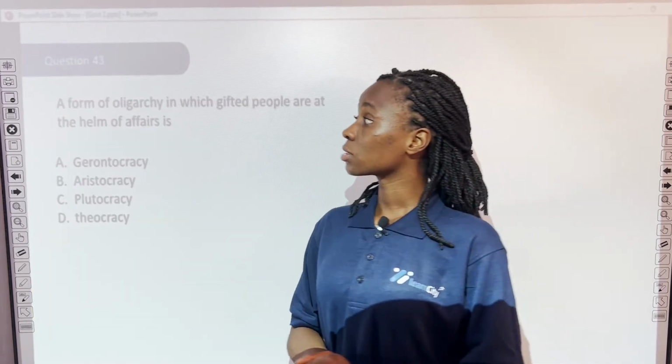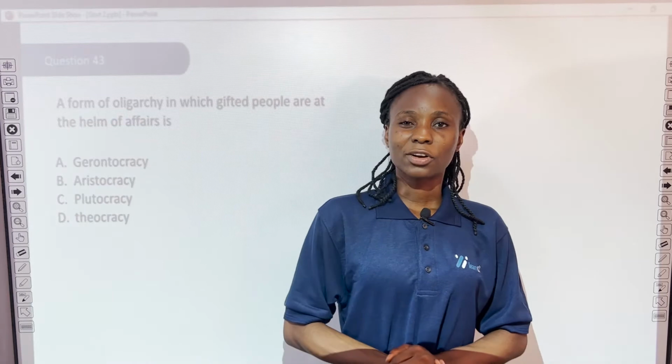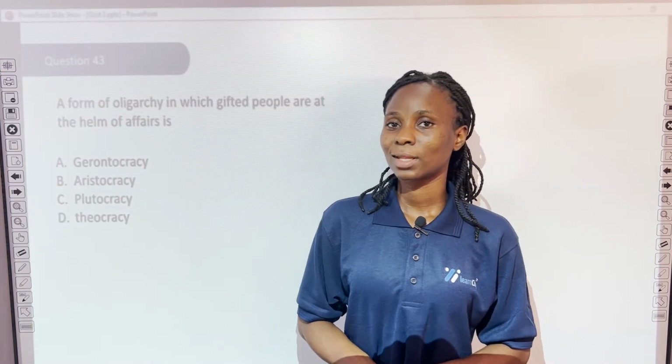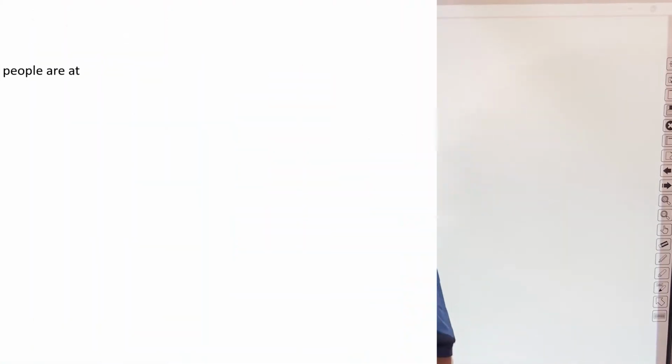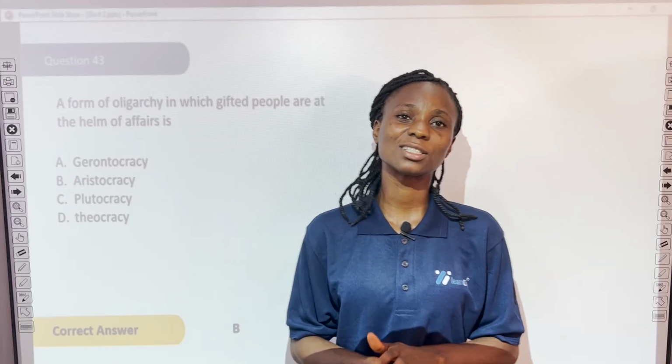Question 43. A form of oligarchy in which gifted people are at the helm of affairs is A. Gerontocracy, B. Aristocracy, C. Plutocracy, D. Theocracy. What's the correct answer? Let's see. The correct answer is B. Aristocracy. Now, what is oligarchy?